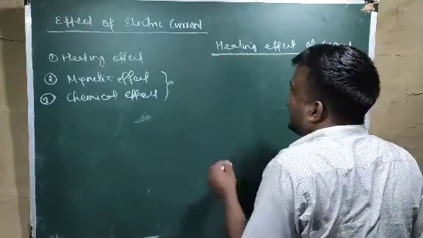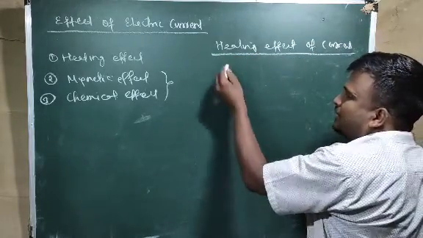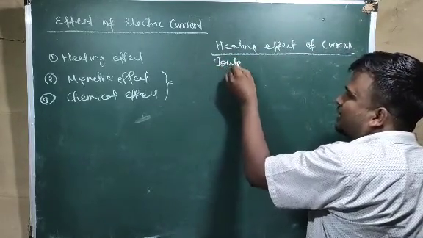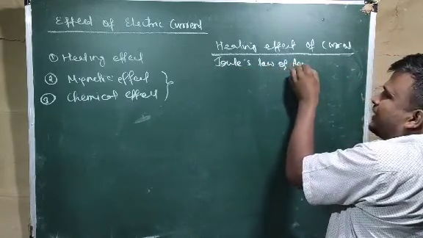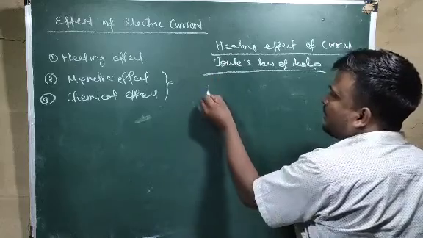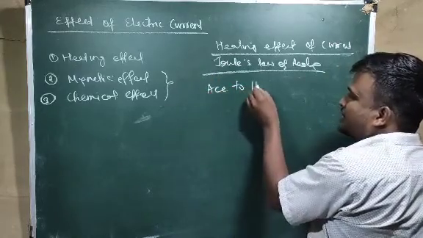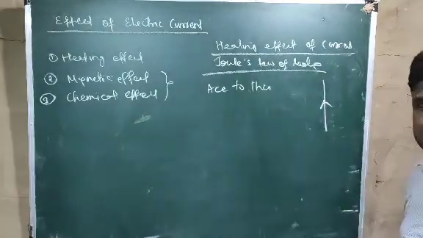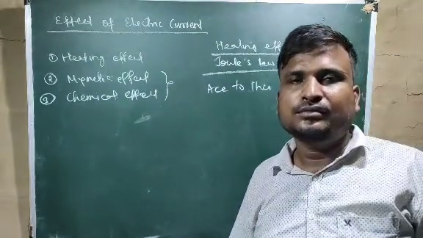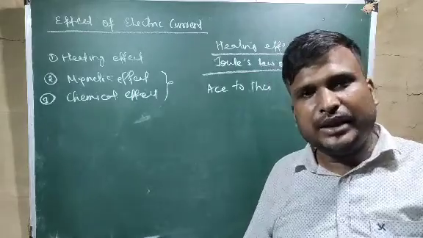The heating effect of current was given by one scientist, and his name was Joule. So that is why it is called Joule's law of heating. According to Joule's law of heating, if electric current passes through a conductor, then heat is produced.